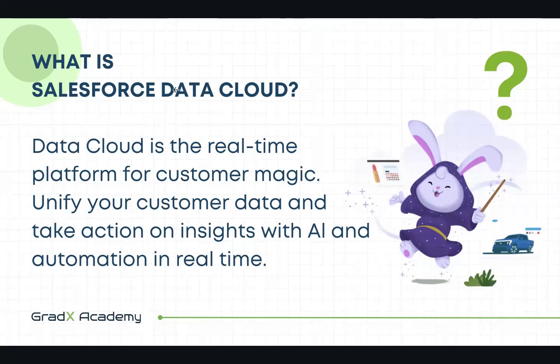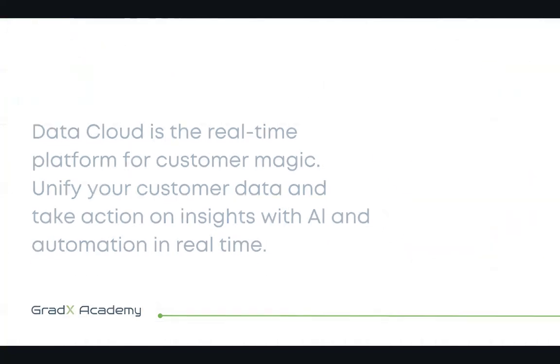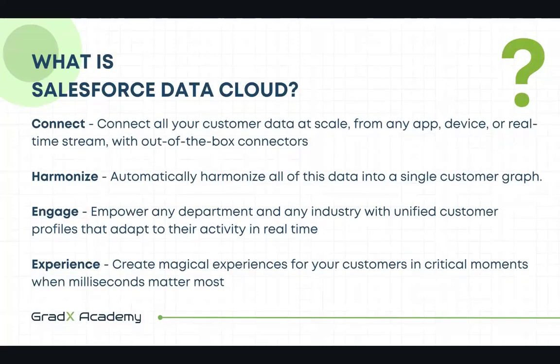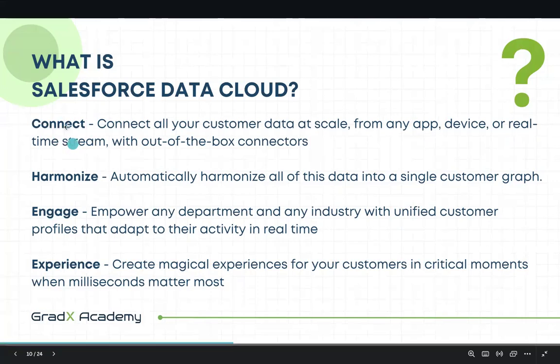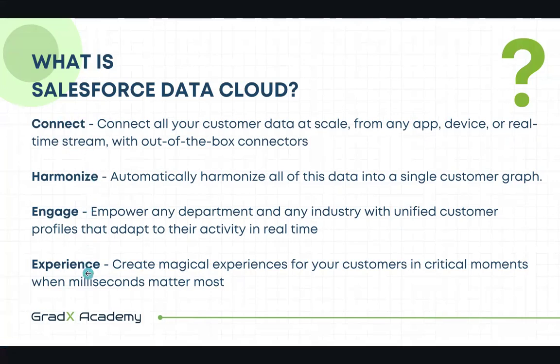In Data Cloud we use that unified profile of individual customer data and take action based on the insight with the help of AI and automation tools like flows and processes, on real-time data, by the way. So what exactly does Data Cloud do? Data Cloud is first used to connect the data, then we harmonize the data, engage it, and experience it. So these are the four things that we do in Data Cloud.